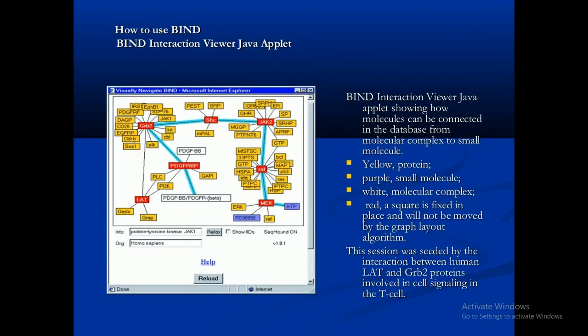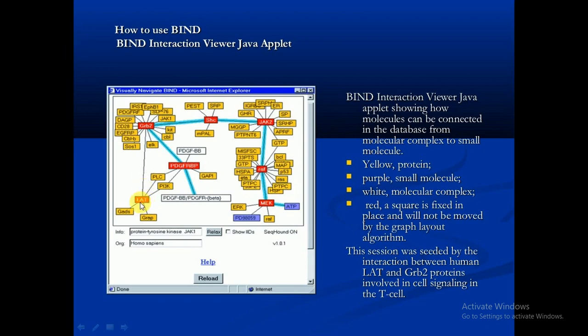Coming to the first example, how to use the BIND interaction viewer in Java applications. The BIND interaction viewer Java application shows how molecules can be connected in the database, from molecular complex to small molecule. In this picture you can see they have used the GRB protein and LAT, the linker for the activation of T cells.